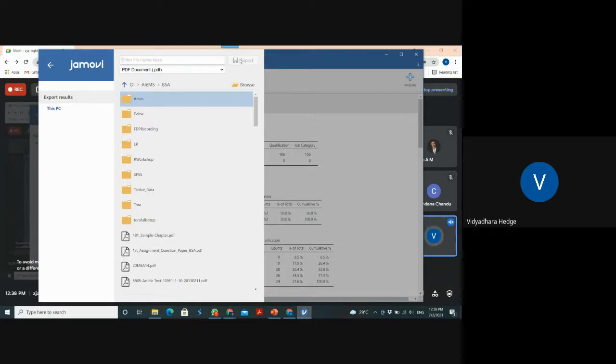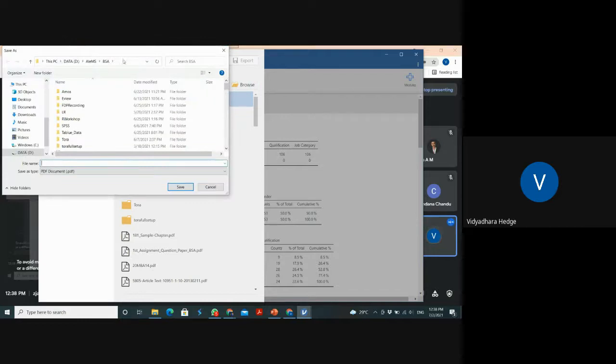The export location it is asking me, so I browse to BSA, this is the folder. I am mentioning the file as frequency table, and simply click save. That's all.